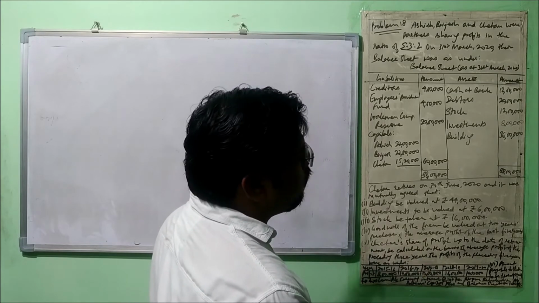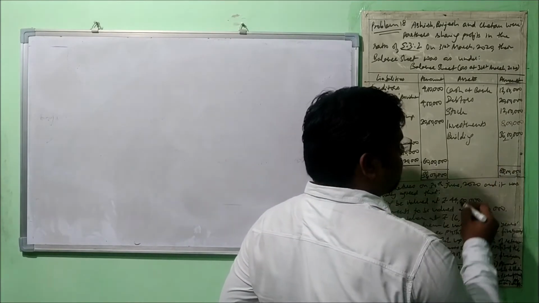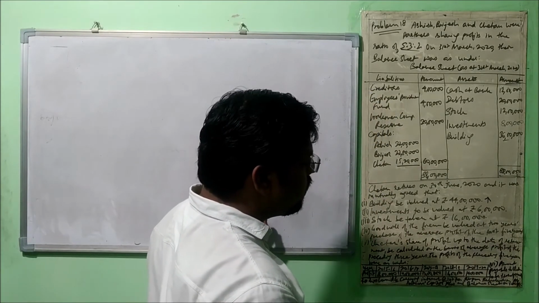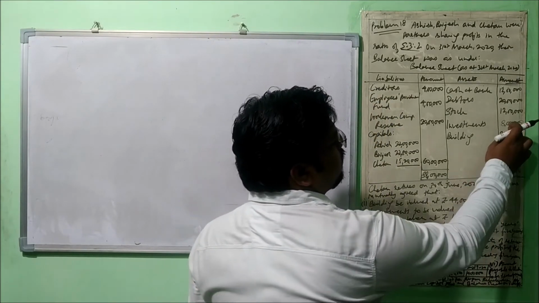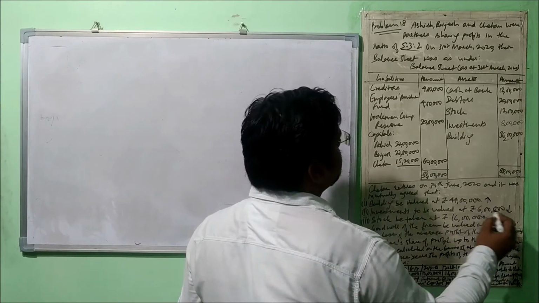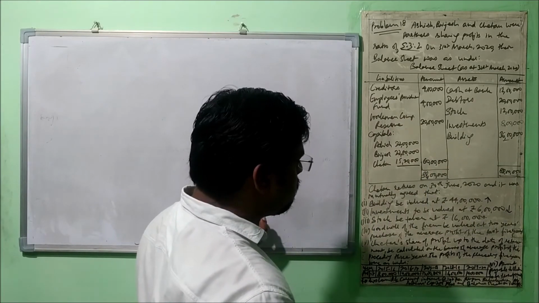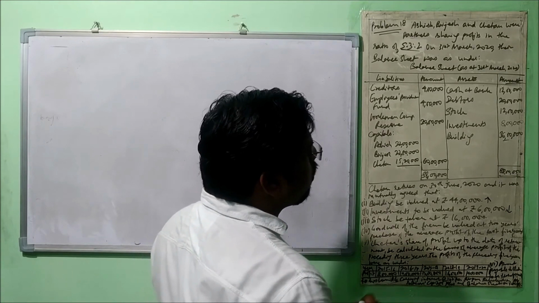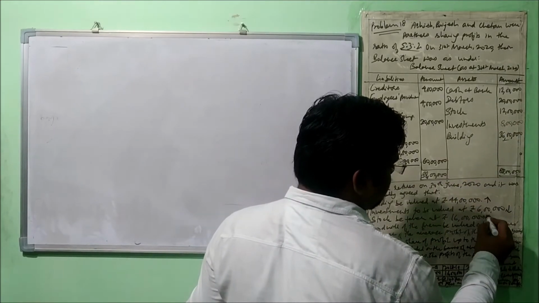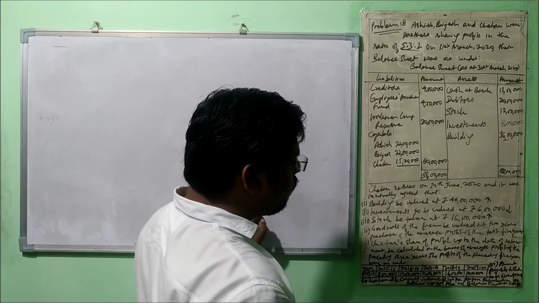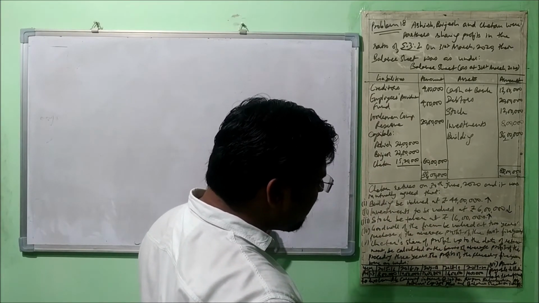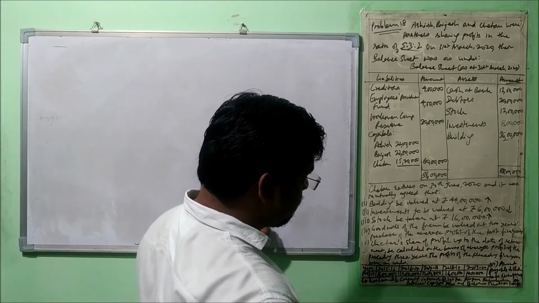Chetan retires on 30th June 2020, and it was mutually agreed that building be valued at rupees 44 lakh. Okay, right now the building is 36 lakh, so it is going to increase. Investments to be valued at rupees 6 lakh. Right now it is 8 lakh, means it is decreasing and we do not have any investment fluctuation reserve. Okay, stock be taken at rupees 16 lakh. Now what is the value? 12 lakh means it is going to increase. Goodwill of the firm be valued at 2 years purchase of the average profit of the past 5 years.